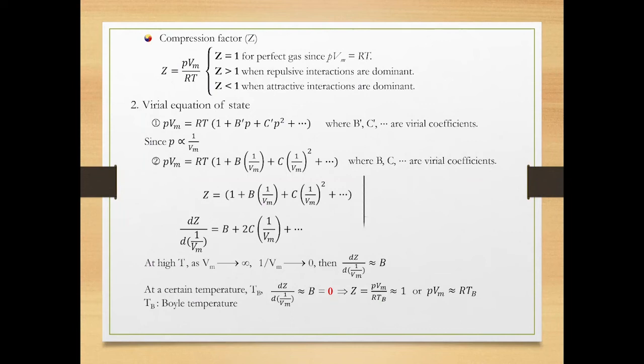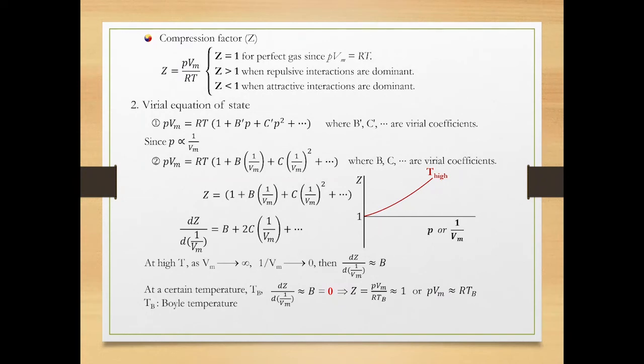Here is a plot of capital Z versus P, or 1 over Vm. Apparently, the compression factor of perfect gas is 1 regardless of pressure or volume. Under high temperature condition, the volume and pressure of real gas is greater than the volume and pressure of perfect gas.